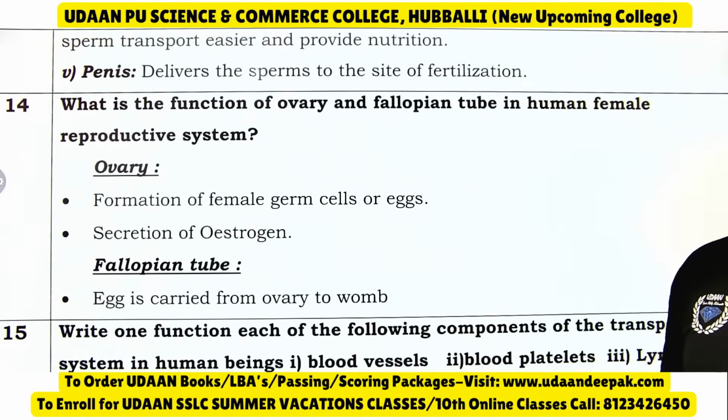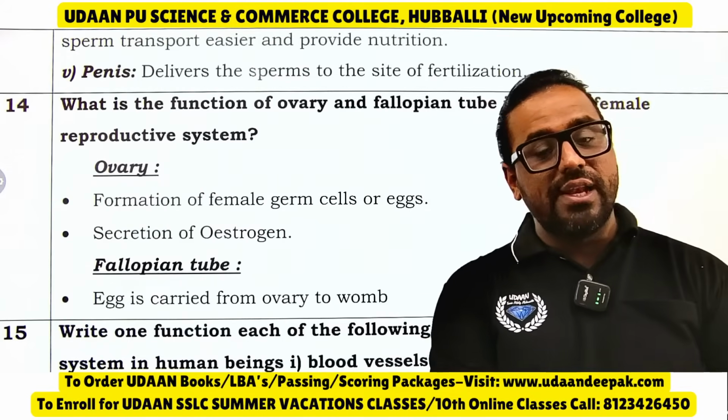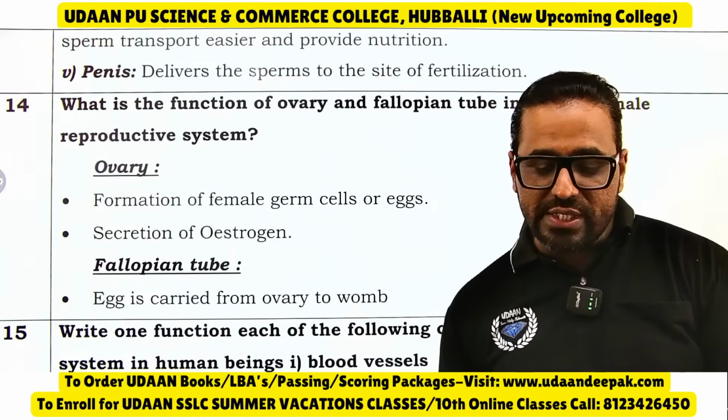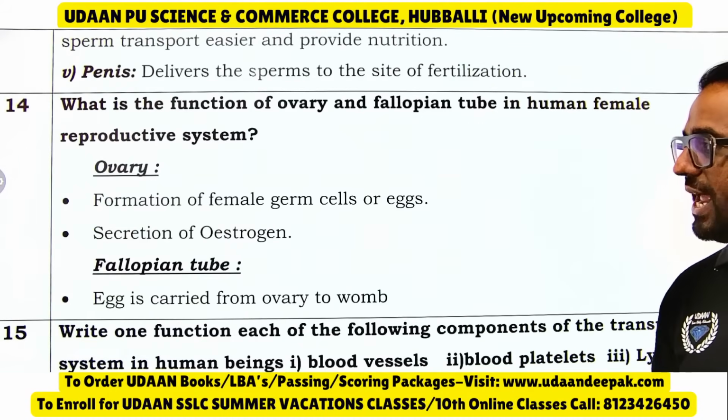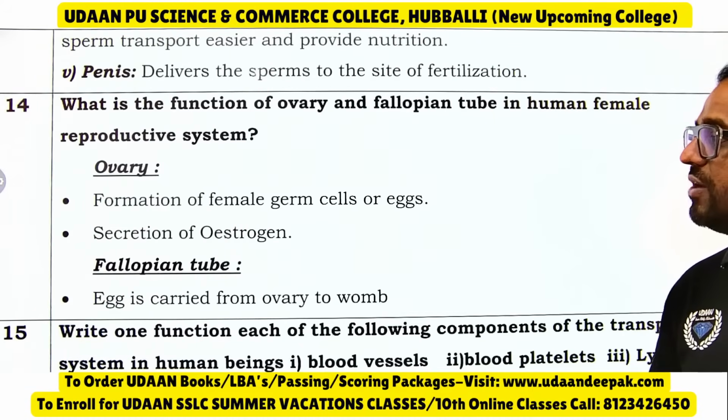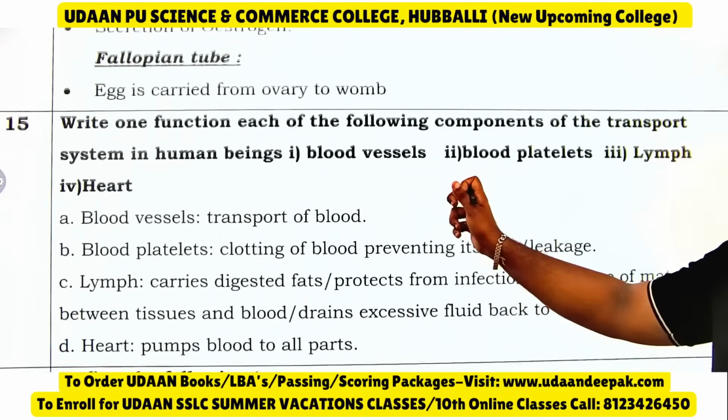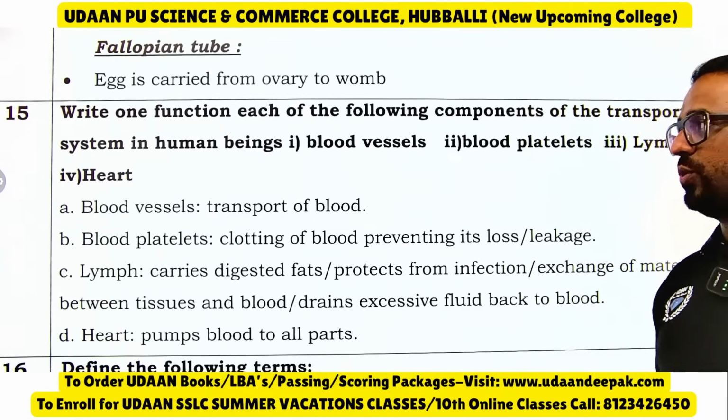What is the function of ovary and fallopian tube in the human female reproductive system? Ovary: formation of female germ cells or eggs, and secretion of estrogen. Fallopian tube: the egg is carried from the ovary to the uterus.